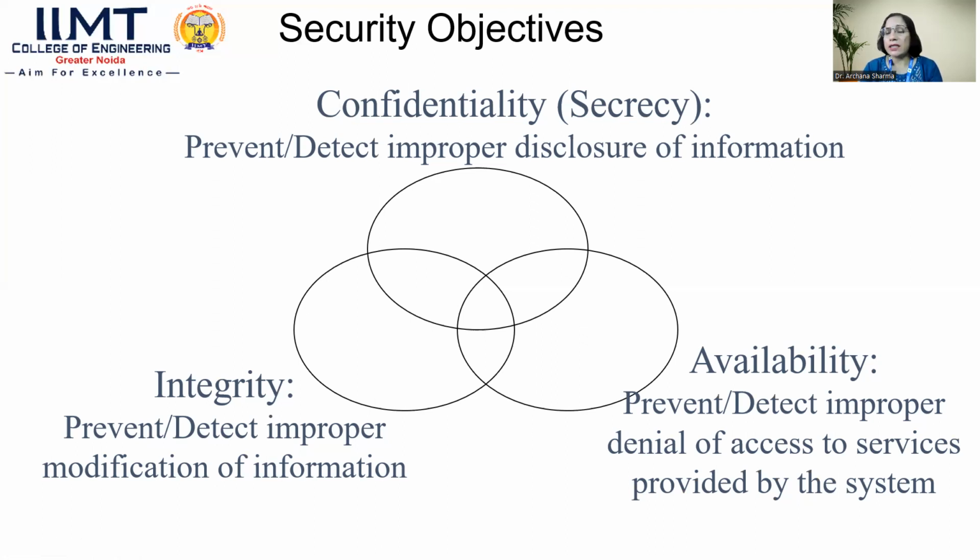And the third one is availability. Suppose you are trying to access a service from the server, but the server is unable to deliver that service. In that case, you would say it is preventing or detecting improper denial of access to services provided by the system. So here we have the three objectives of security: confidentiality, integrity, and availability. Since these are the three key perspectives of security, there must be some mechanism to maintain them.